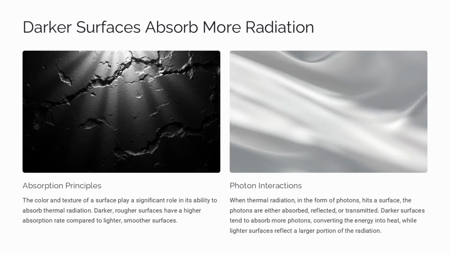When thermal radiation in the form of photons hits a surface, the photons can be absorbed, reflected, or transmitted. Darker surfaces tend to absorb more photons, converting the energy into heat, while lighter surfaces reflect a larger portion of the radiation. This principle has important implications for things like energy efficiency, heating, and cooling.